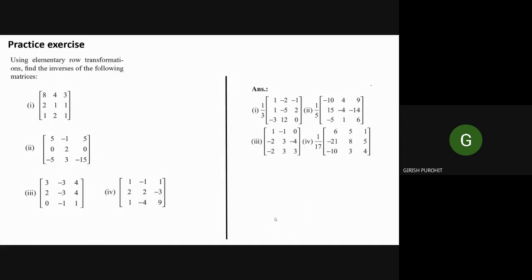You got your inverse? No sir, I'm just rechecking it.